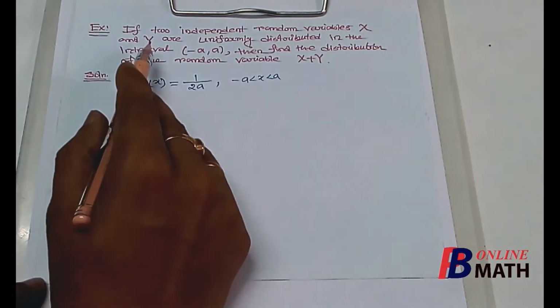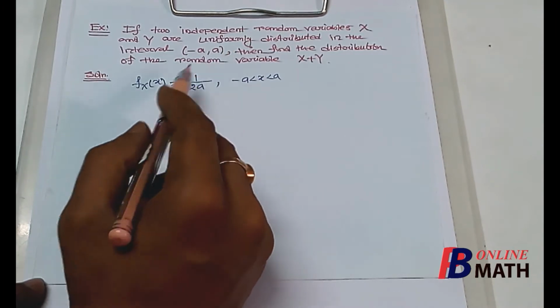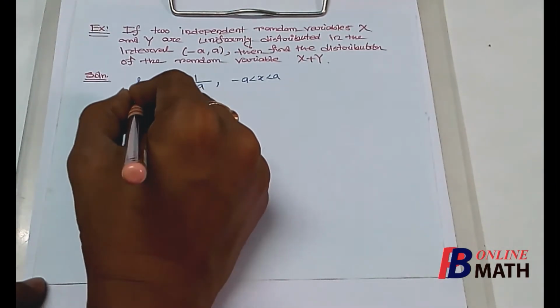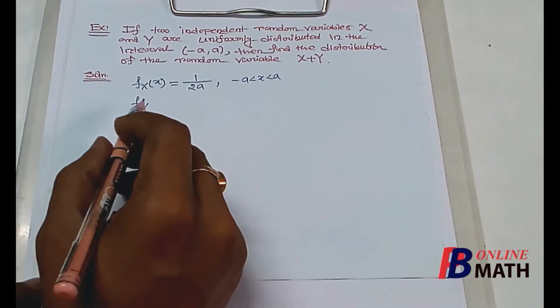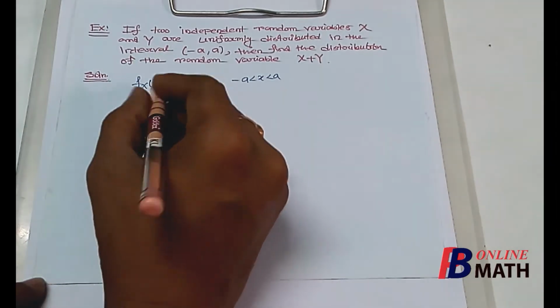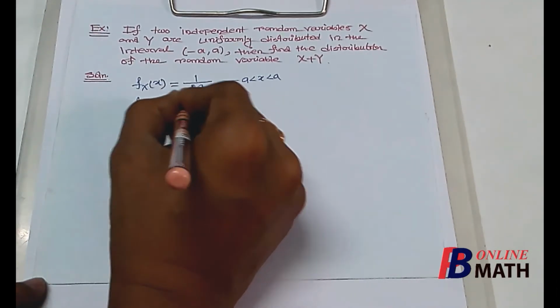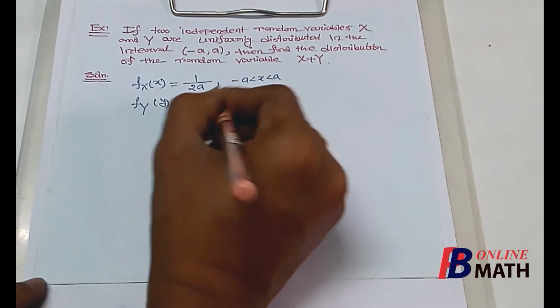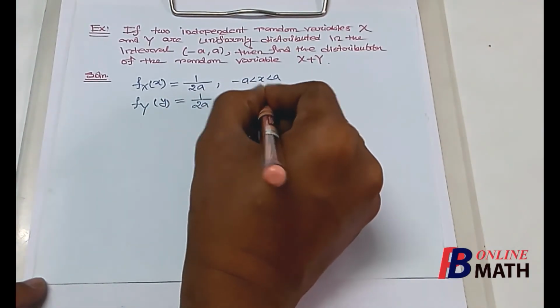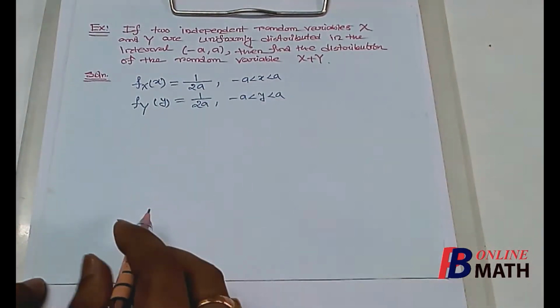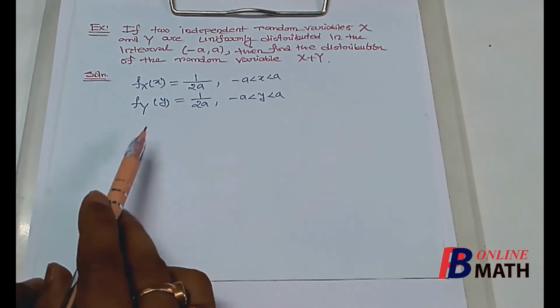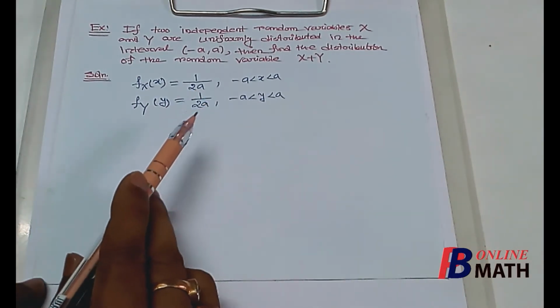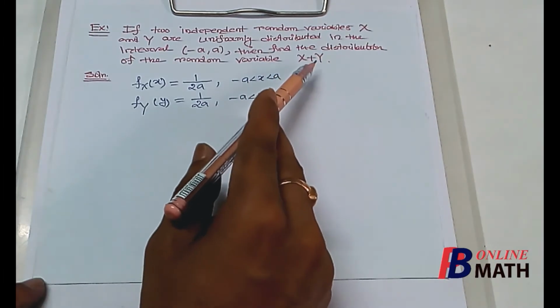Now similarly y satisfies uniform distribution in this interval also. So we assume that the marginal PDF of y, this is f_Y(y), will be again 1 by 2a if y varies from minus a to plus a. Now we have to find the distribution for the random variable x plus y.